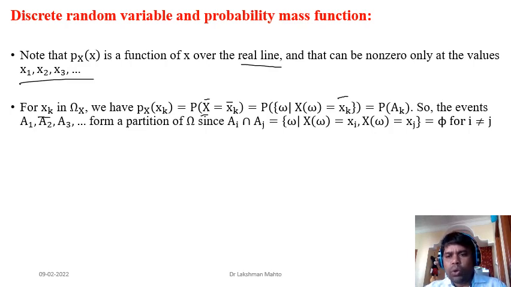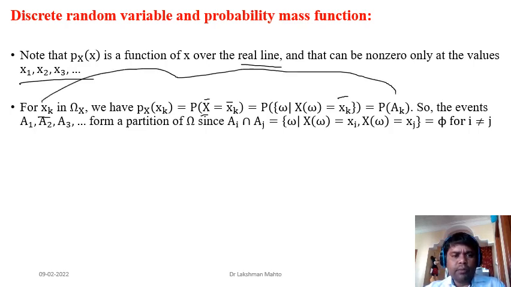So the events: x_k is related to A_k, the probability of A_k. Similarly, the value of the probability mass function at x_k is related to the probability of A_k. Similarly, we can get relations for A_1, A_2, A_3. What is happening is that it brings a partition of the sample space Omega.